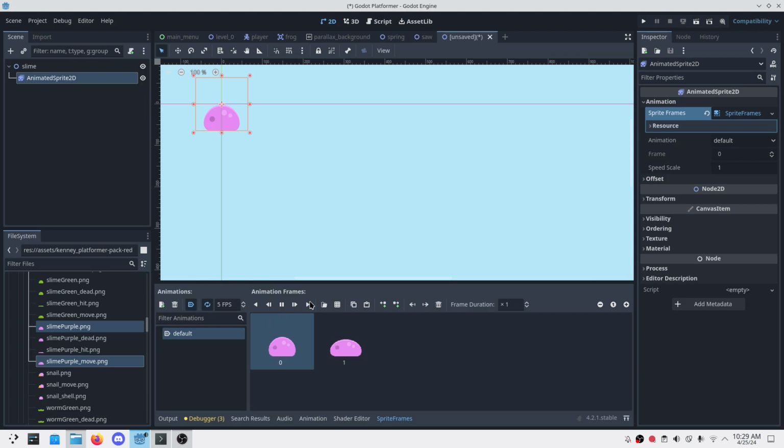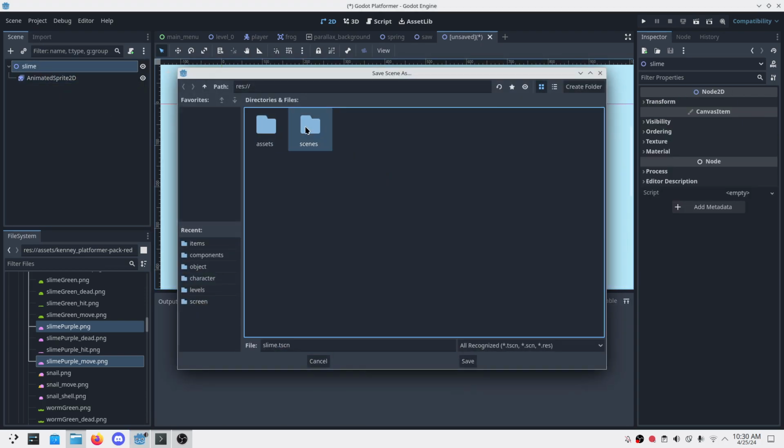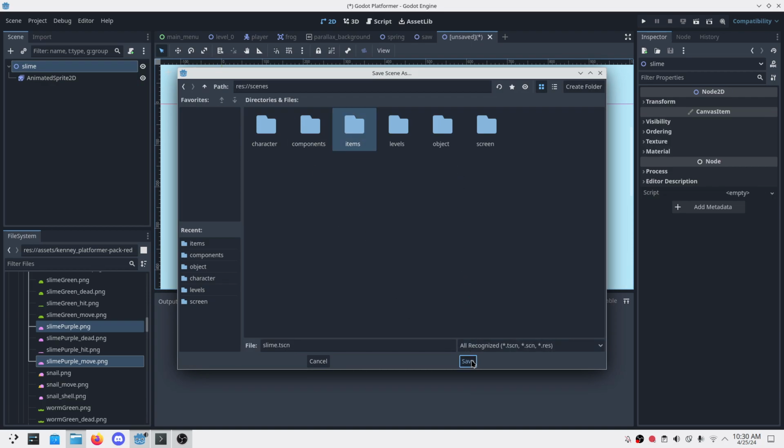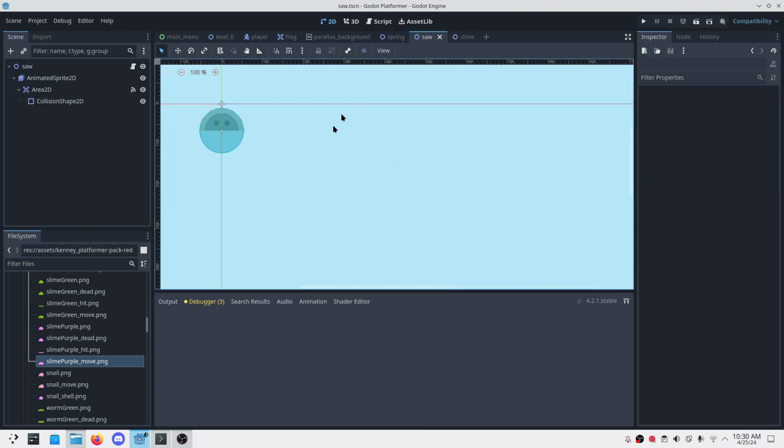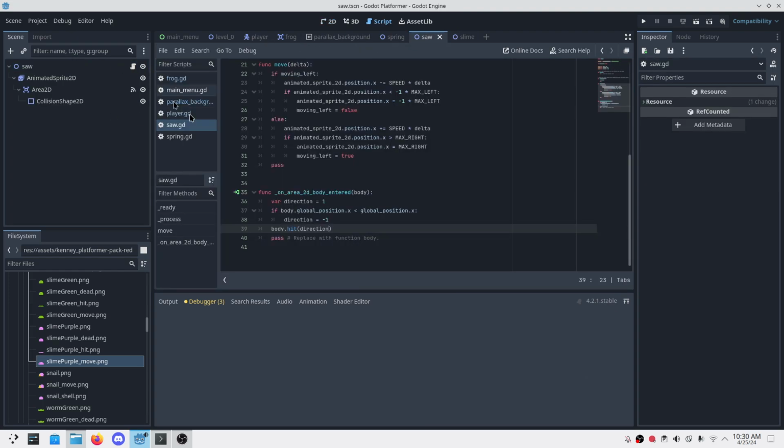Automatic, hey, it will look something like moving. So we'll move left and right, something like that. Let's save it. Scenes, items, objects, whatever. Now we'll do something similar to a saw, right?